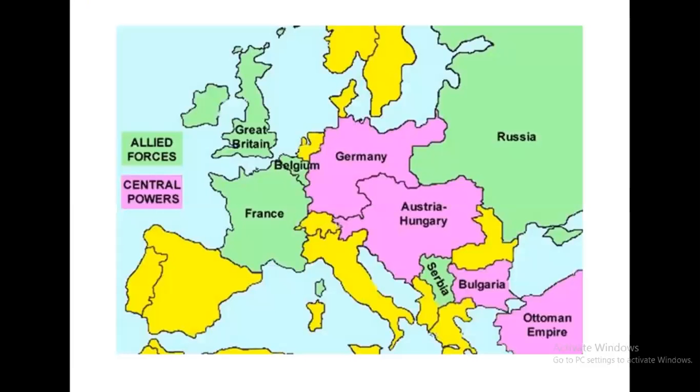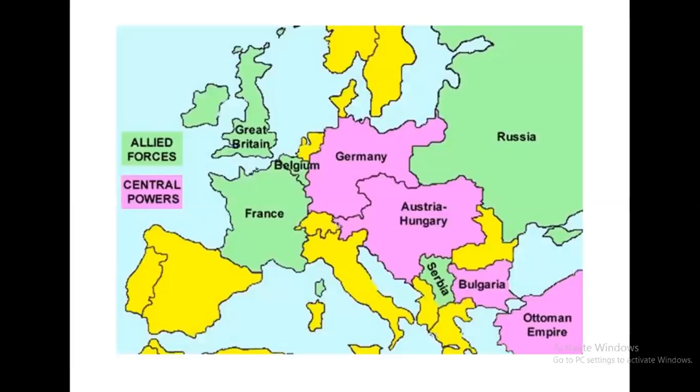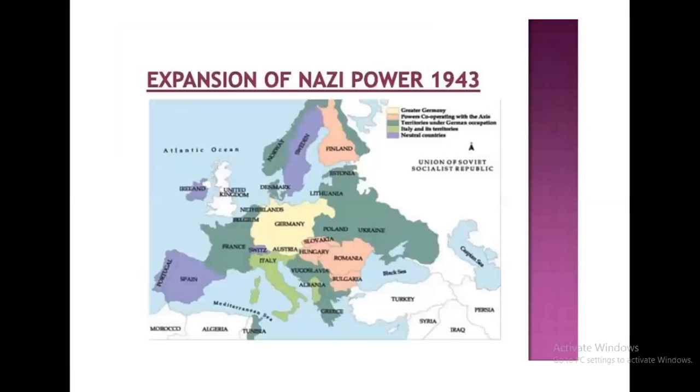Okay. Then you can see here in this picture the Allied forces in green color and the Central Powers. The Allied forces won, defeating Germany and the Central Powers. You can see the Central Powers: Germany, Austria-Hungary, Belgium, Ottoman Empire. These were the Central Powers. This is a map which I have taken from your textbook itself. It shows the expansion of Nazi power in 1943, how the Nazi power started expanding in the year 1943.